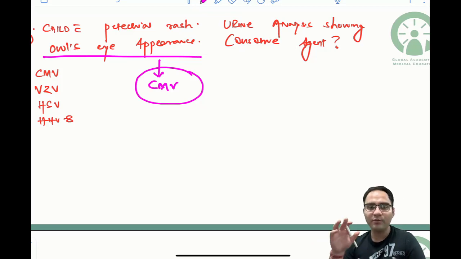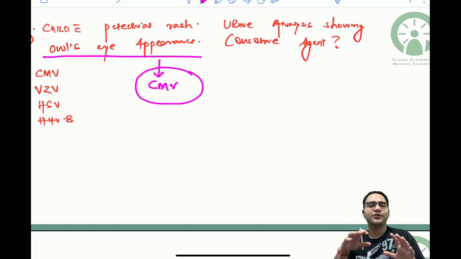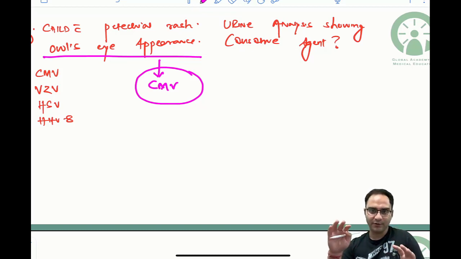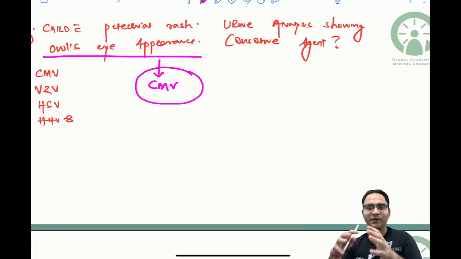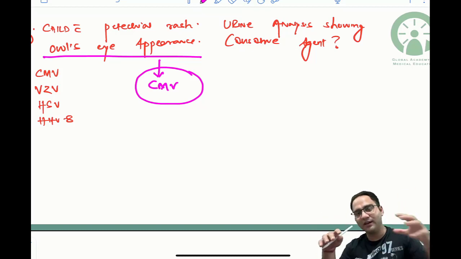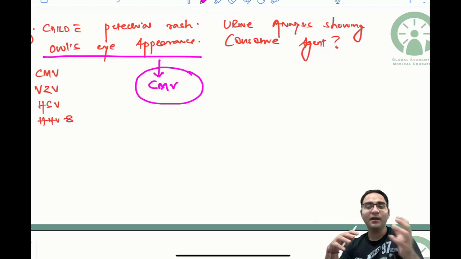So my take home messages and analysis of the paper were: the pattern is now shifting to integrated questions. You're getting integrated questions of pharma and medicine together, integrated questions of ophthal and neuro together, integrated questions of anatomy and medicine together. So no more direct questions, or a very small number of direct questions. Too much emphasis on neuro.